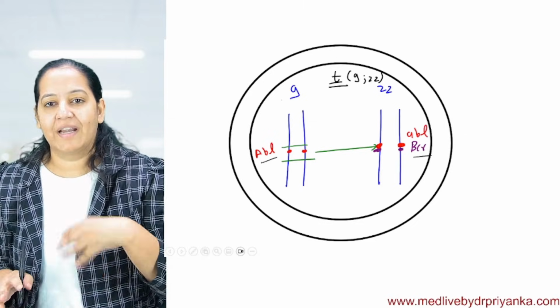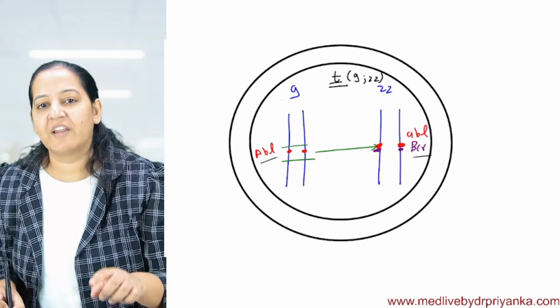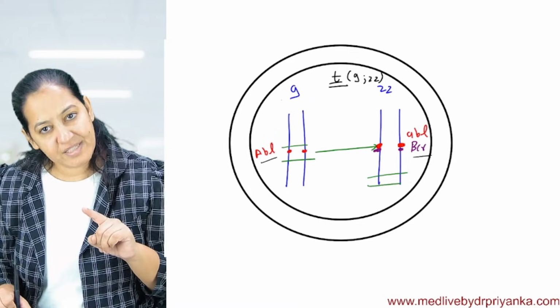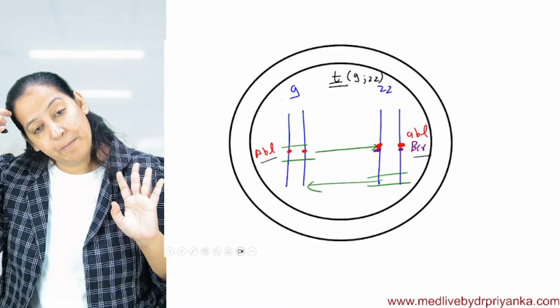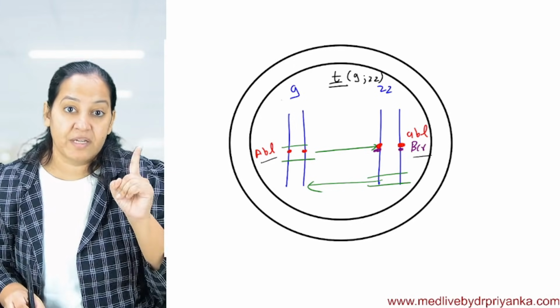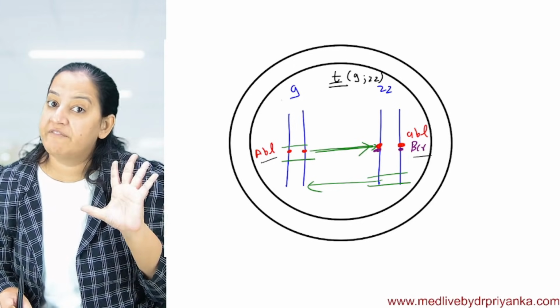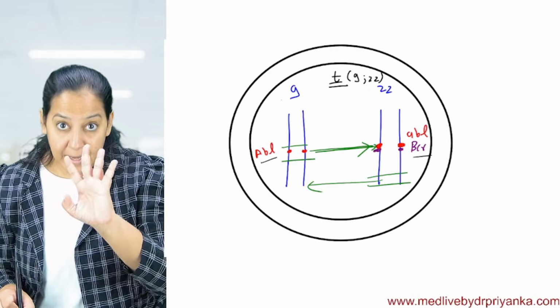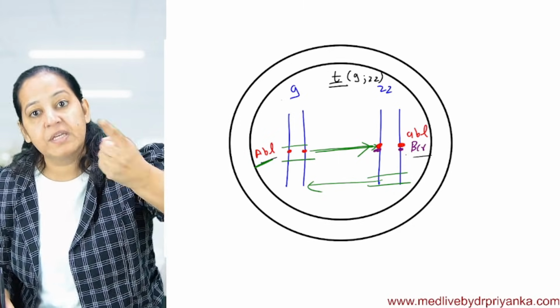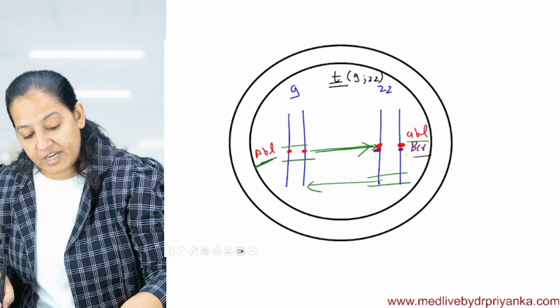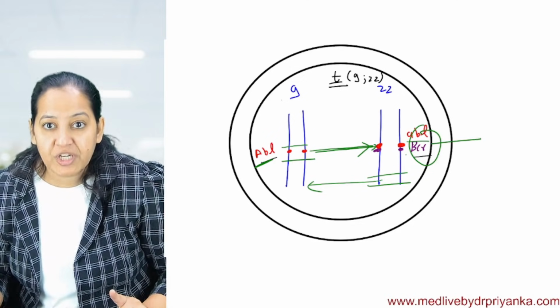But in exchange, 22 is not giving a significant portion to 9. It is giving a portion to 9 which doesn't contain any important gene. So 22 is giving a portion to 9 which doesn't contain any important gene, but 9 is giving a portion to 22 which contains a very important gene, that is ABL. So ABL, which was initially present on 9, now reaches 22 in close vicinity to BCR, and on 22 an ABL BCR fusion gene is formed.